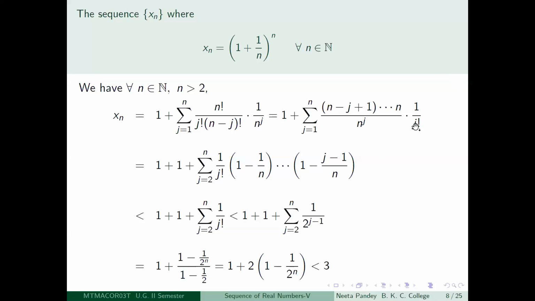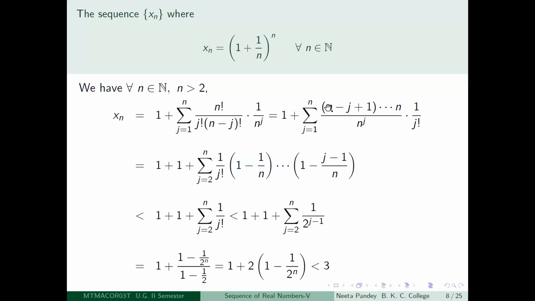Now if you look at these terms, what is happening? 1 by j factorial, you let it remain as it is. So let us see how many terms there are in the numerator. In the numerator, you have n minus j plus 1, n minus j plus 2, etc., till how much? n minus j plus j, because n can be written as n minus j plus j. So you started with plus 1 and you are ending with plus j, right? n minus j plus 1, n minus j plus 2, etc., n minus j plus j. So there are j terms in the numerator and there are j terms in the denominator.